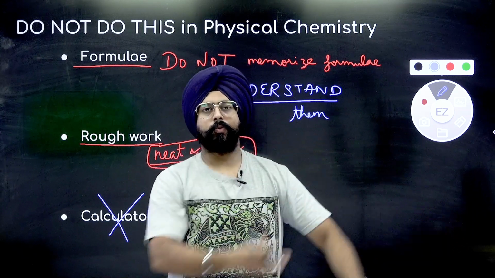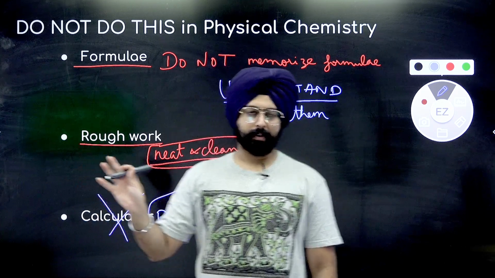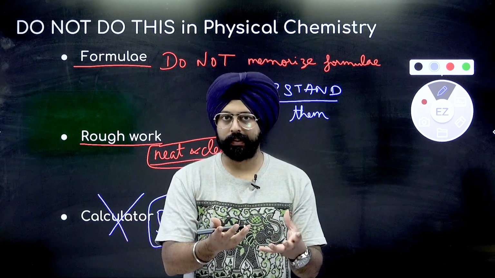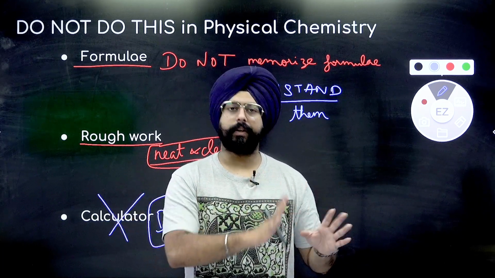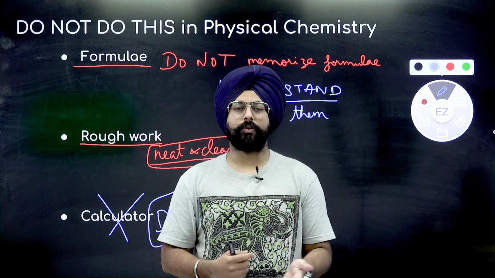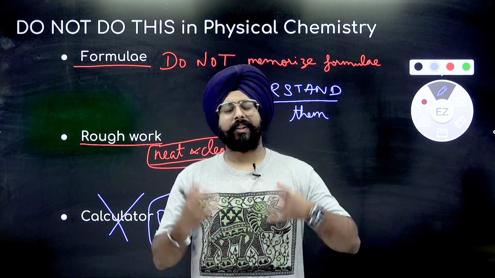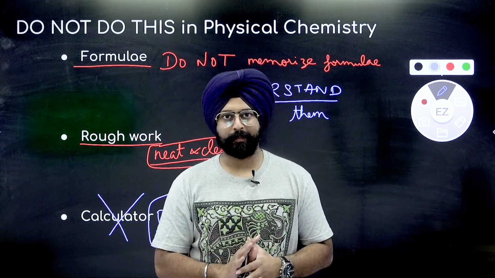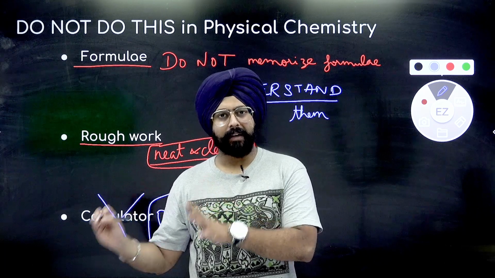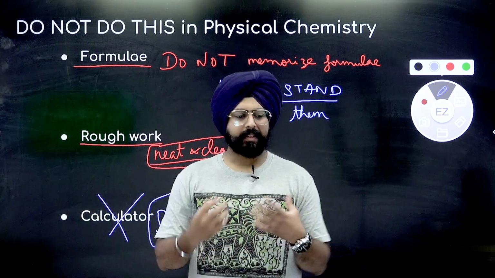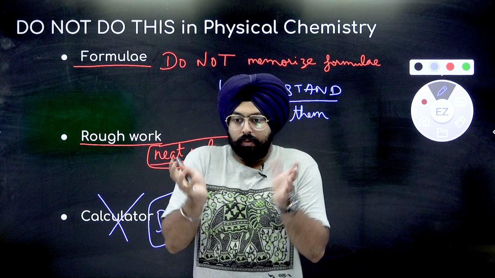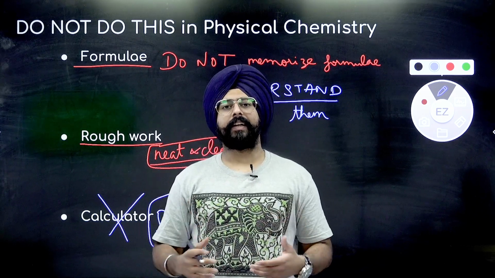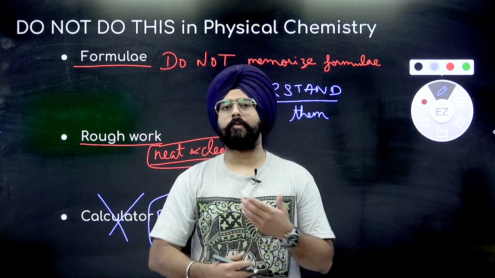Obviously, in the examinations, you won't be able to use the calculator. In Olympiads, it's available for use. I know calculations will be extremely difficult in physical chemistry somewhere or the other. But the more calculations you do, the more you practice, the better your brain will get at not feeling afraid of these problems. You are capable of solving difficult calculations. It's just that in the examination, when you see such a big calculation, you're like, oh, ye kaise hoga? Right? You will get rid of that feeling eventually after a good amount of practice.